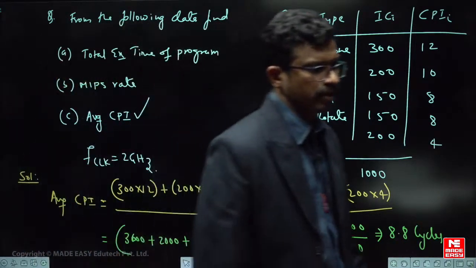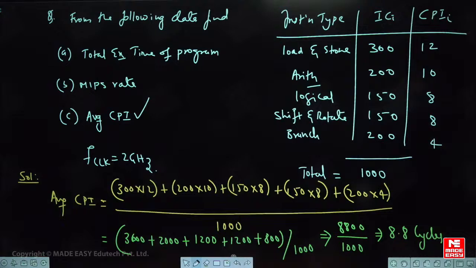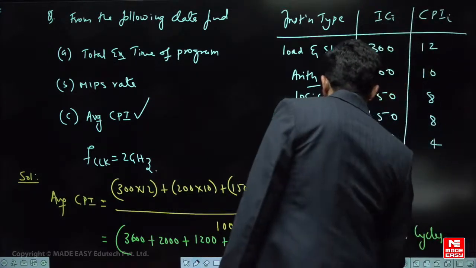From that you find out question part A. Yeah, quickly solve the answer. What is the answer? Yeah, shall we?